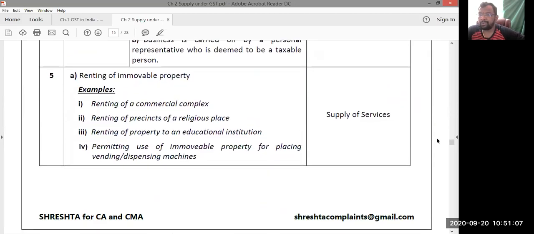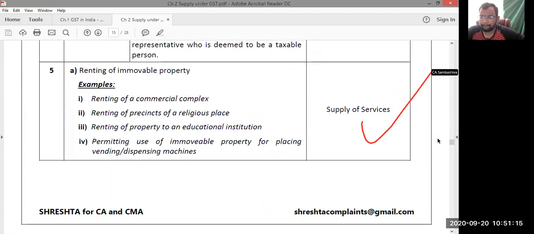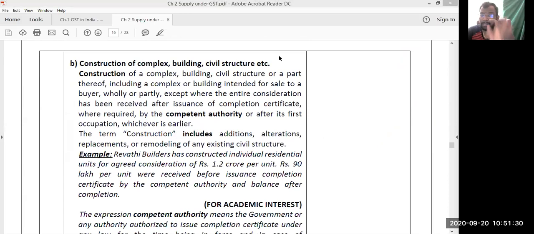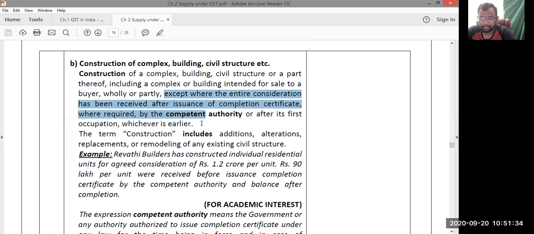Renting of immovable property, ownership is not transferred: supply of services. Next, construction of complex, building or civil structure. Construction services amount to supply of services only. But a very important point here is this one.